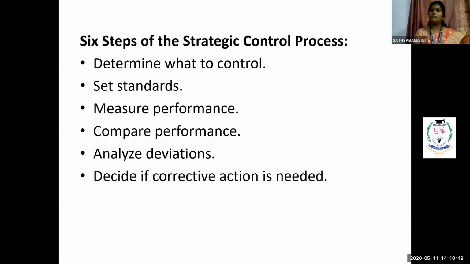If the corrective action is on the employee's side, I need to change or rectify my employees. If the corrective action is on the top level people, then I need to rectify based on the top level people. If the corrective action is from the strategies themselves, or from the deciding of the strategies, again I need to reframe all my strategies and work on my policies from the beginning. So these are the 6 important steps in the strategic controlling process.